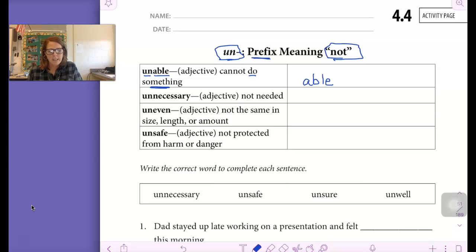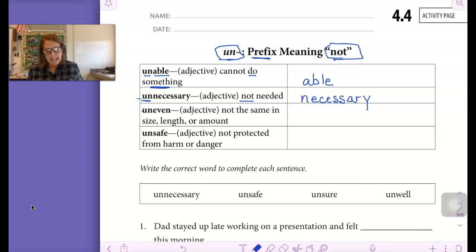The next word is unnecessary. The root word there is necessary, so go ahead and write that over here. Necessary means that you are needed, something is needed. When we add un in front of that, it now means not needed. So it's like the opposite. Un makes it the opposite meaning.